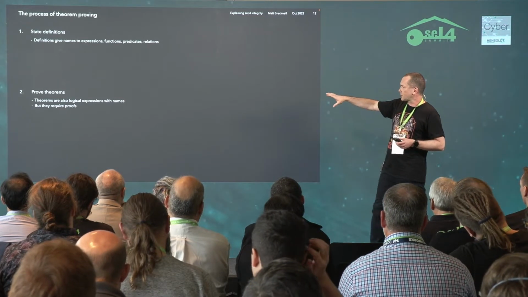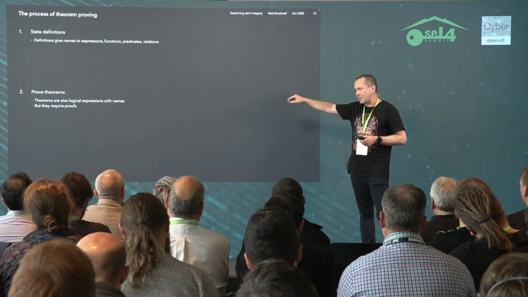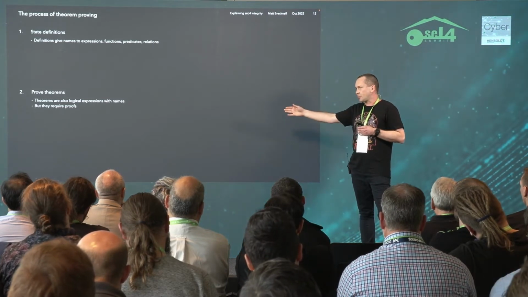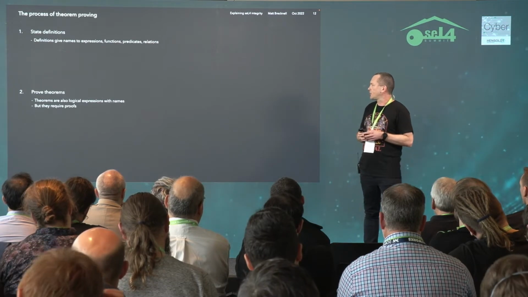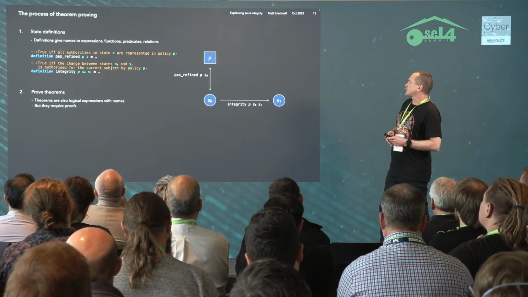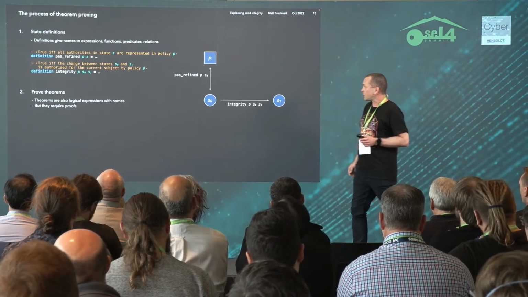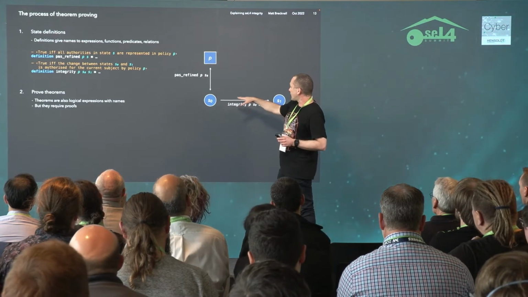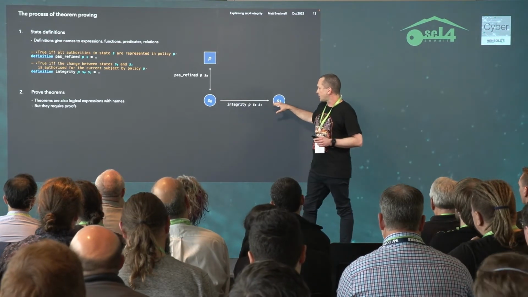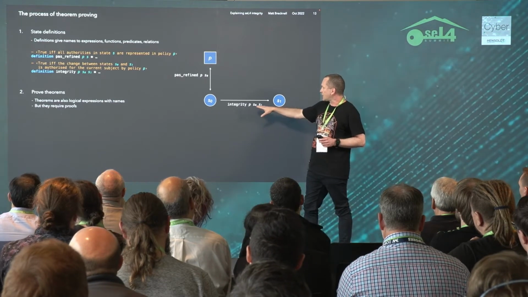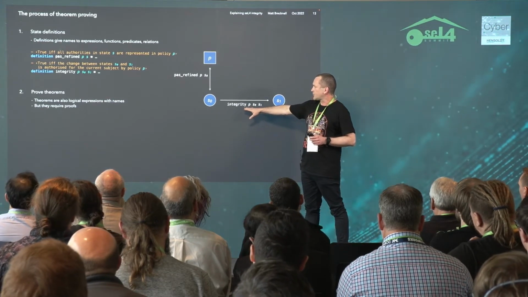The second step is that we prove theorems, and these still have names, they still have a bunch of expressions in them, but we have to do a proof. Okay, so why is this an important distinction? Well, let's just look at some definitions first. Remember we had the arrow going across, where we asked about integrity. Is this state transition allowed? So we talk about that with the integrity definition.